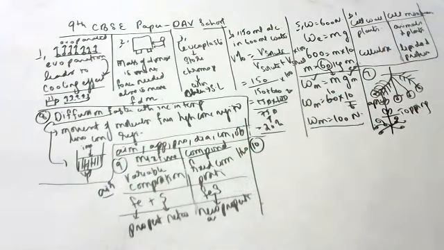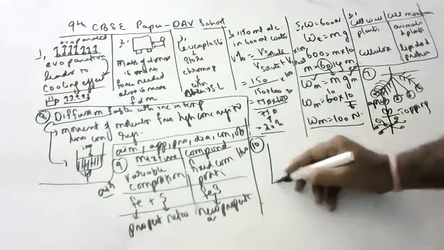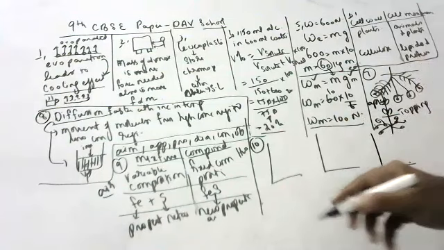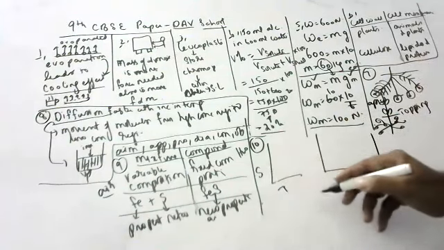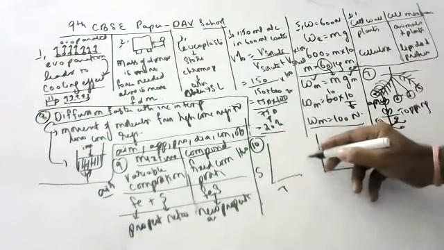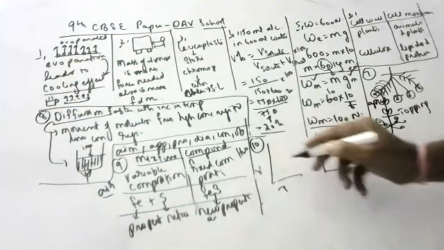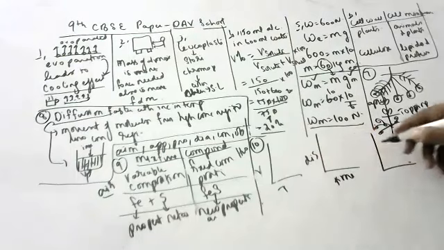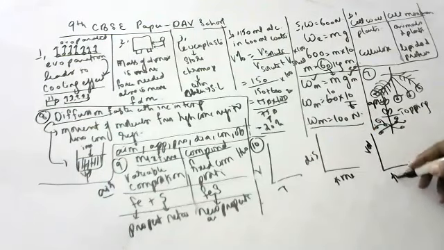10th question. How will you interpret the following graphs? Children, I will give 3 graphs. Please tell me what you understood. Speed time graph. Speed time means velocity time graph. This is the displacement time graph. And this is the velocity time graph.